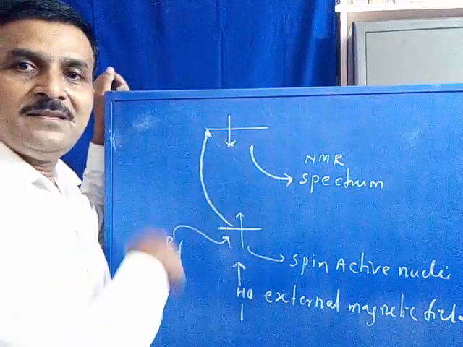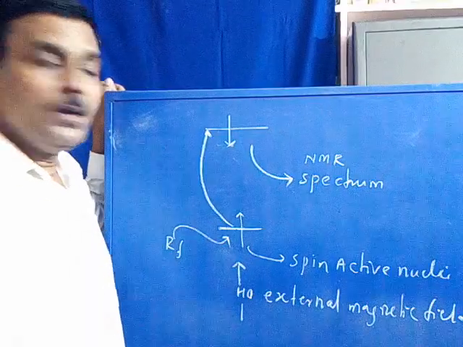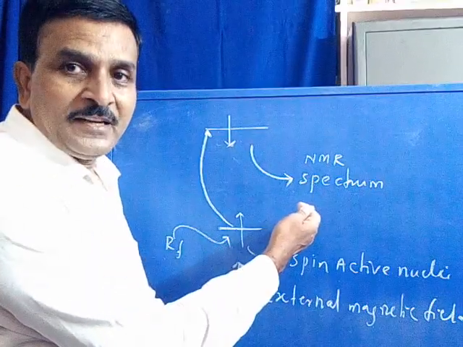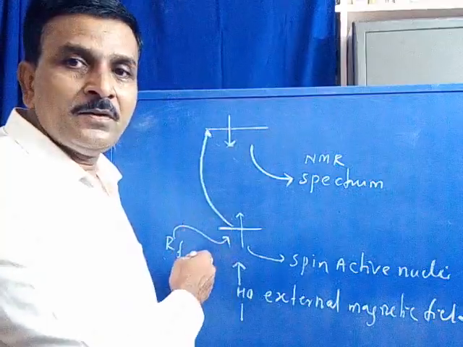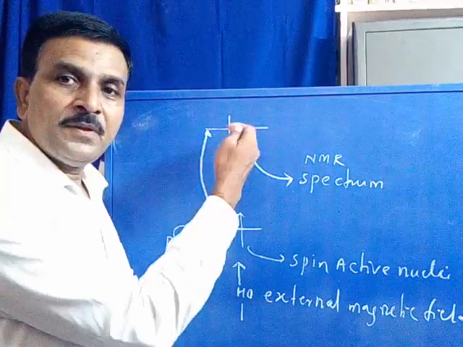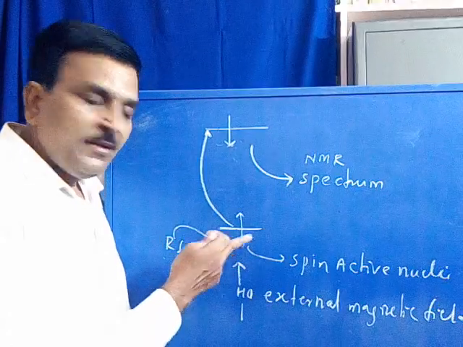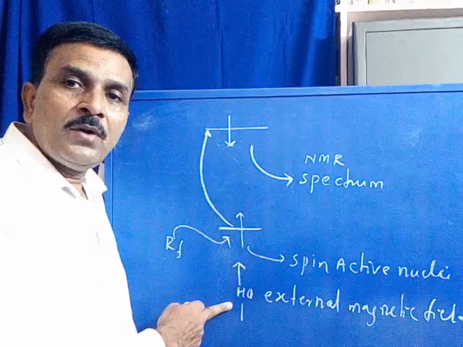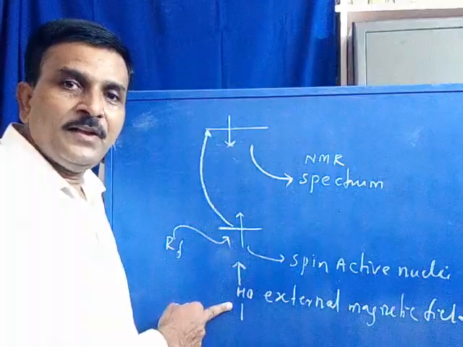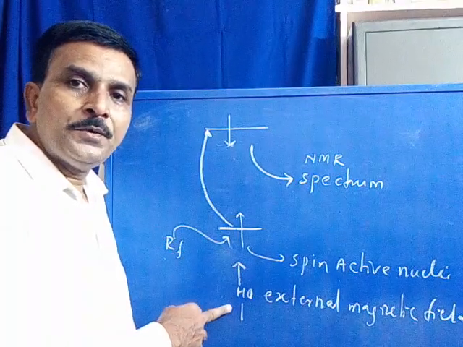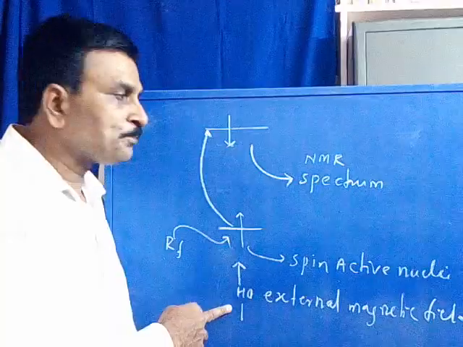Once the energy is absorbed by the molecule, we get a resultant spectrum. In this case, the energy is absorbed by the spin active nuclei when we keep the whole molecule in an external magnetic field.